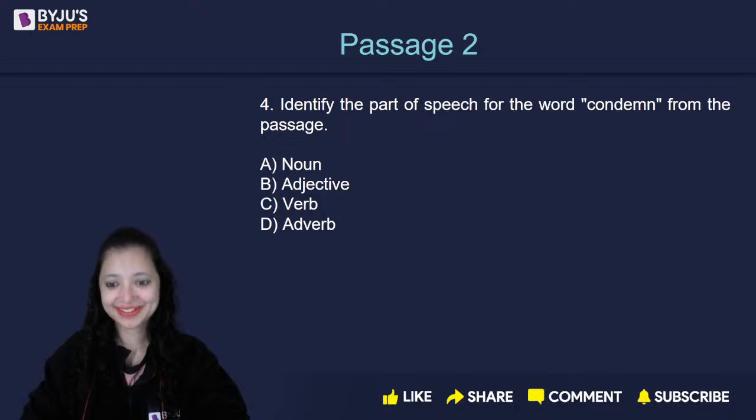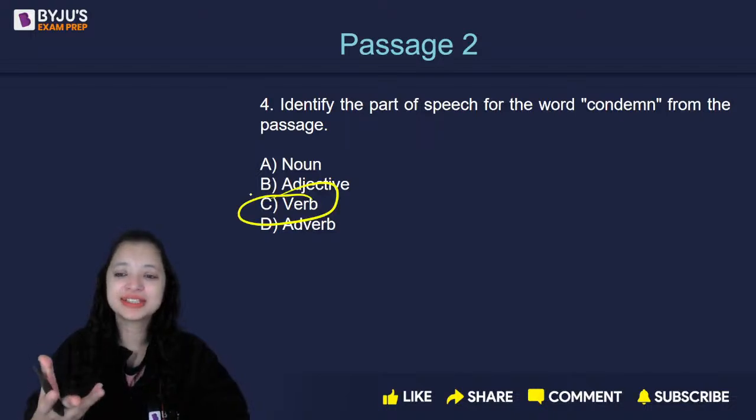It is a verb. She condemned the presence of laws. The author is condemning the presence of law. That means he is doing something. Condemning is to do something, and to do is a verb. Basically, criticism is condemning. She criticized the law. She condemned the law. That's a verb. It's an action word. C is the correct answer.